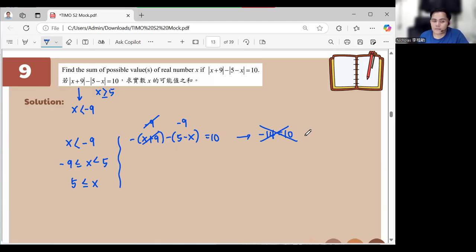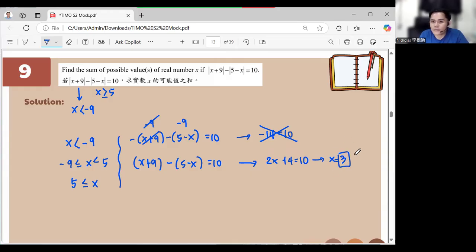Okay. Now, if we have this one, negative 9 is less than or equal to x is less than 5, we just simply write the original here. And that one will result in 2x plus 4 equal to 10, where our x is equal to 3. The same as earlier, right?